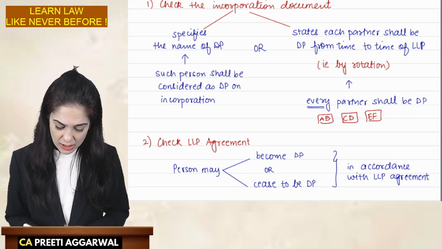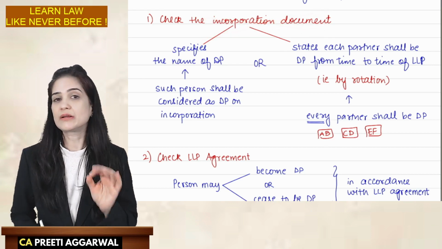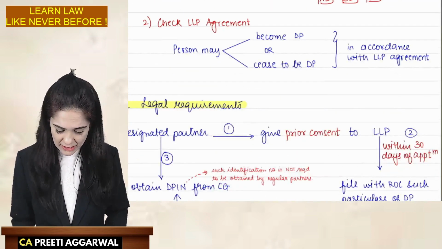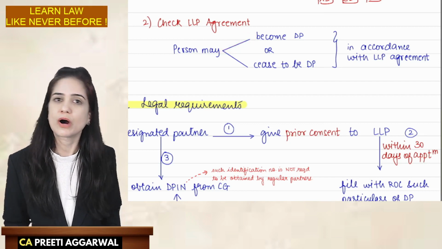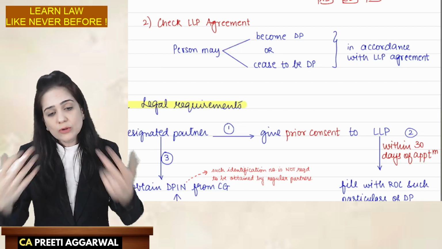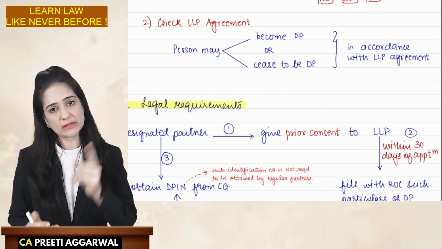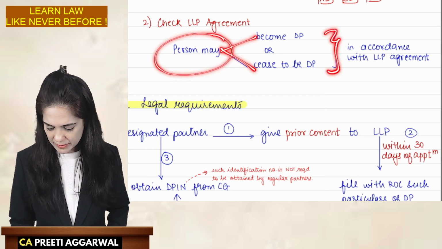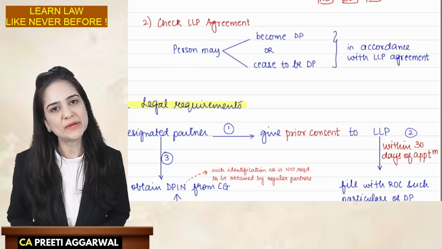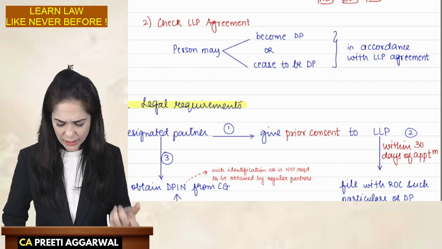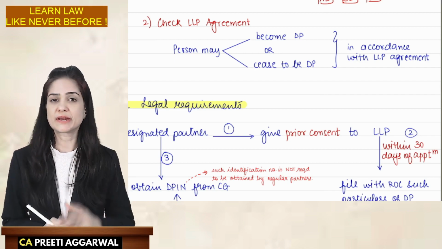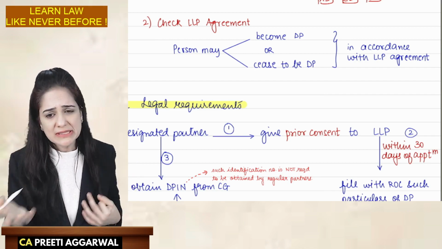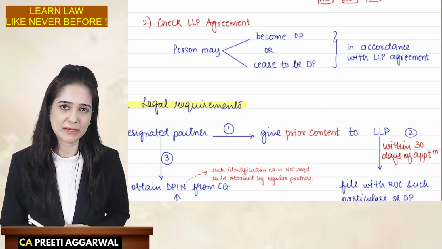If nothing is specified in the incorporation document, then check the LLP agreement. The LLP agreement will specify how a person becomes or ceases to be a designated partner, that may be written. So a person may either become or cease to become a designated partner in accordance with the LLP agreement. So check the agreement. Now it may mention that A is the designated partner for 3 years. After that, he will retire. He will never become a designated partner. See what is written in the LLP agreement.